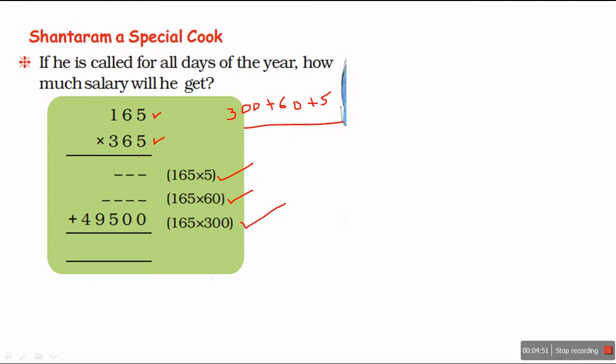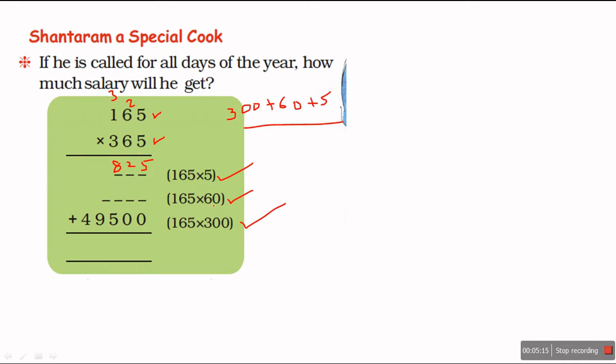So let us start. 5 5s are 25, 5 carry over 2. 5 6s are 30 plus 2, 32, carry over 3. 5 1s are 5 and 3, 8.